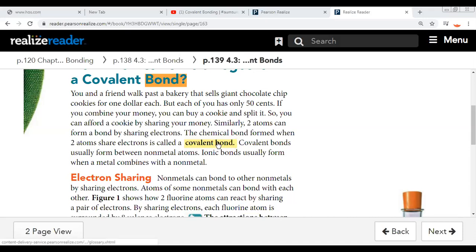Covalent bonds usually form between non-metal atoms, but ionic bonds usually form when a metal combines with a non-metal. Metal with non-metal forms an ionic bond. Non-metal atom with non-metal atom forms a covalent bond.